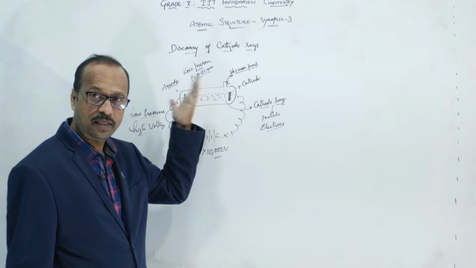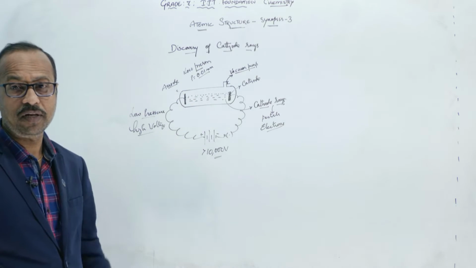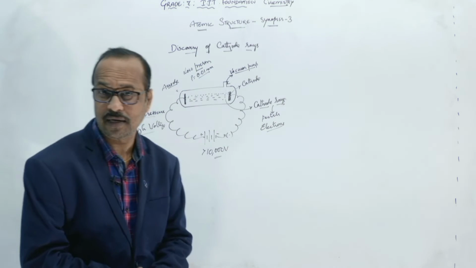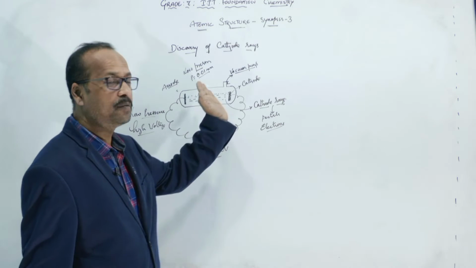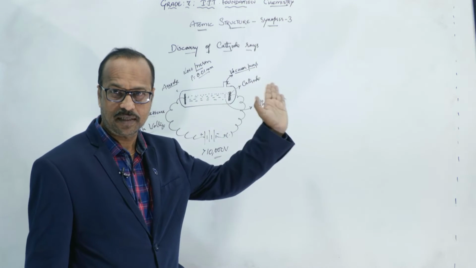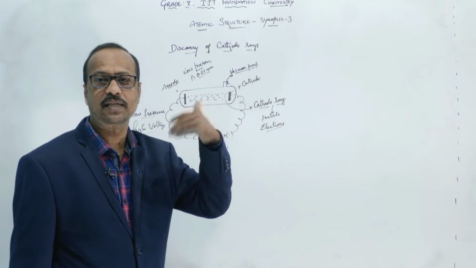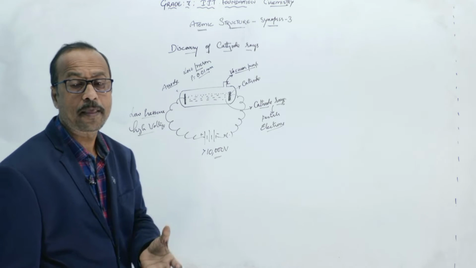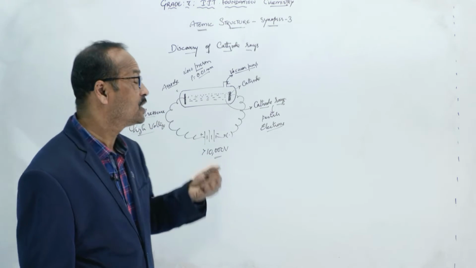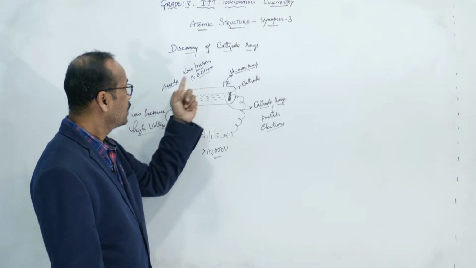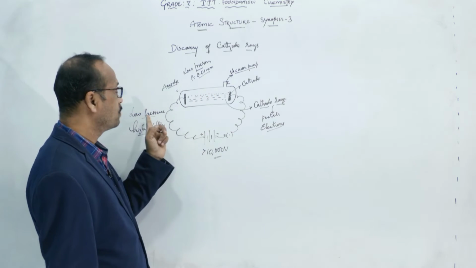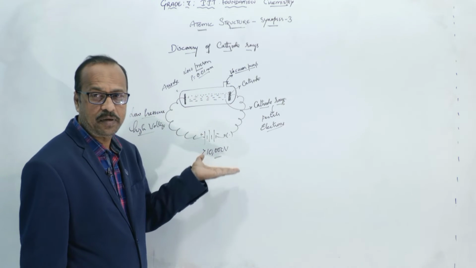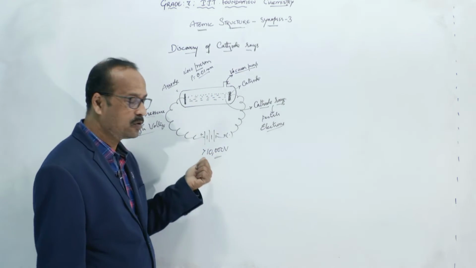Normally the initial pressure was very high. Under very high pressure, you know that gases are bad conductors, so no effect was there. But then he removed the gas from the tube. As the gas moves out, the pressure inside the glass tube decreases. In that way, he brought the pressure to almost 0.01 mm, which means the pressure is very low. At the same time, he increased the voltage to about 10,000 volts.